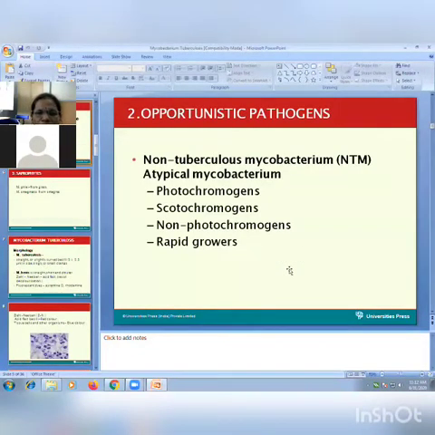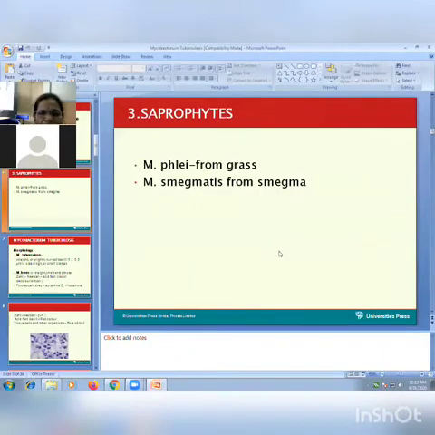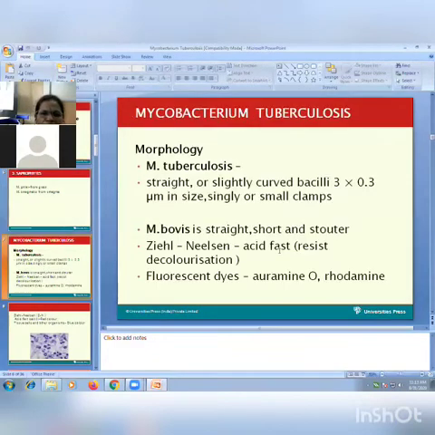This is the group which is called opportunistic pathogens. These are organisms from the tuberculosis bacilli group which cause opportunistic infections, in which the immune system is hampered. In the book this is a separate topic, also called atypical mycobacteria, which will be discussed separately. Saprophytic mycobacteria can also be seen in smegmatis and some water. Morphology is similar to tuberculosis bacilli.